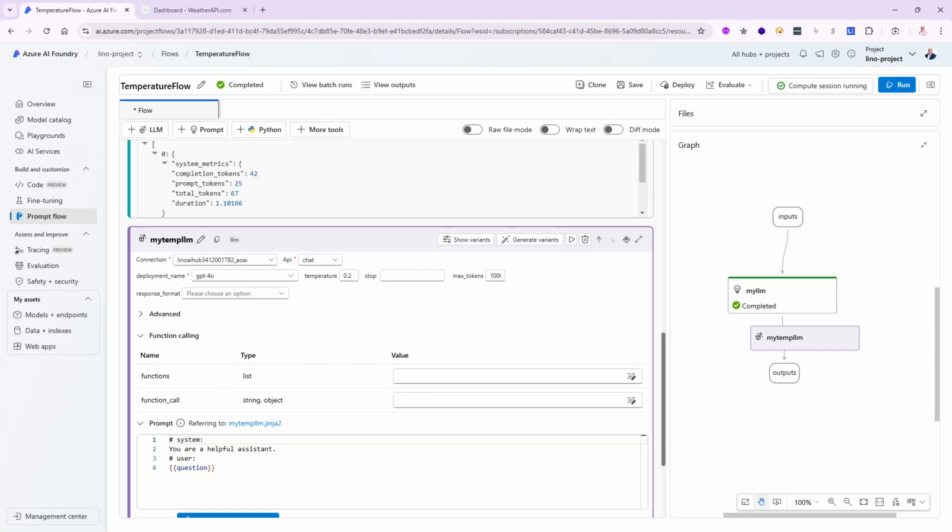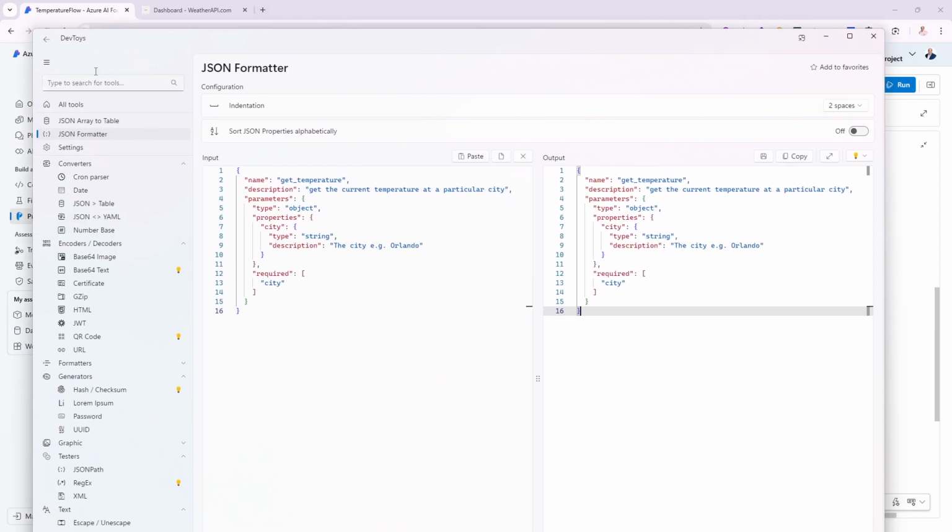And I've actually opened up my DevToys from .NET, and I just wanted to show you what it looks like. Again, any JSON parser that will show you this in a good way, please use whatever you would like. But this is a definition of a function that the system is expecting. It has a name. I'm going to call it getTemperature. The next one is extremely important, the description.